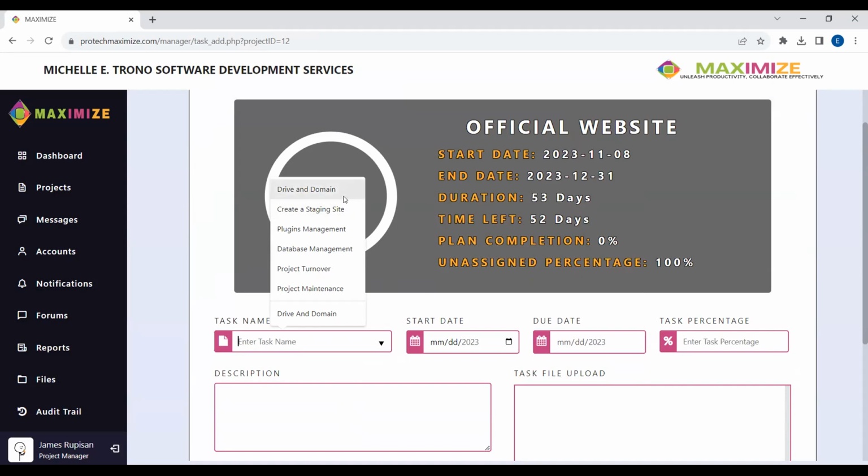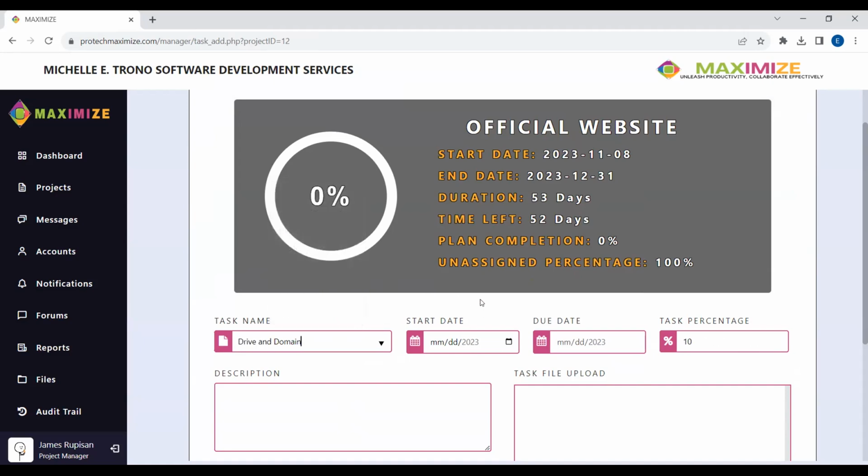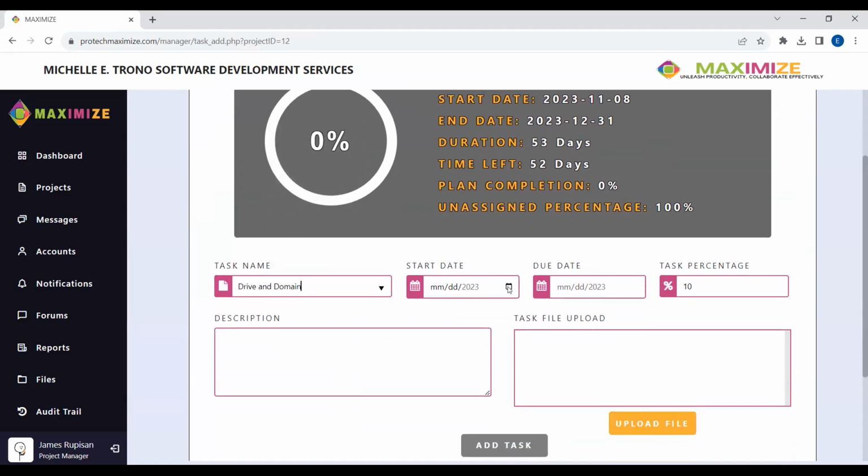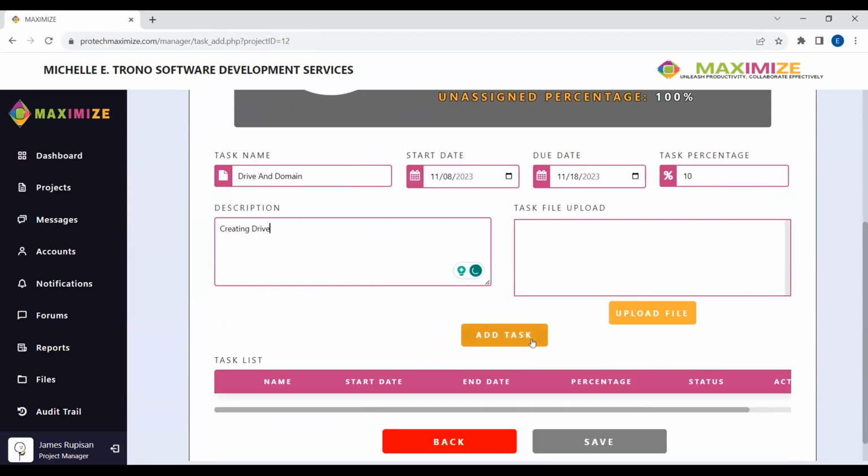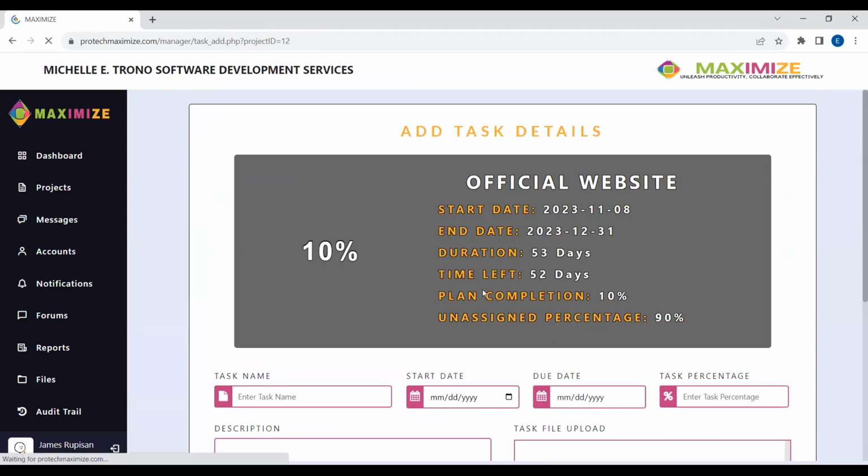The company has 6 general tasks, aligned to our beneficiary, so what we will be adding here is 6 general tasks. Just assign the start date and due date, which will be limited to the start date and due date of the project only. Then just add.